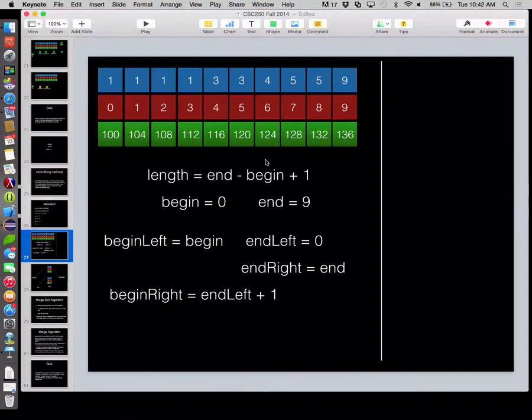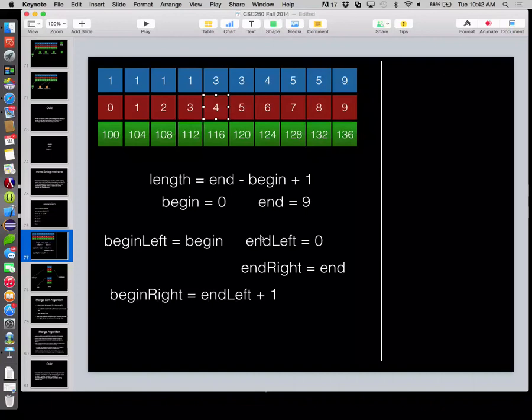So the algorithm we just came up with does give us a left half that is legitimate, correct? It is legitimate. So length divided by 2 plus begin will get us to a 6. Plus begin minus 1 will get us to the 6. Just like begin plus length divided by 2 minus 1 will get us to a 4.